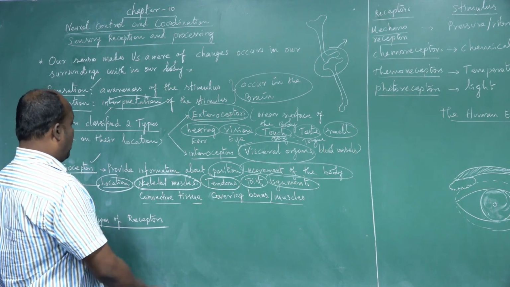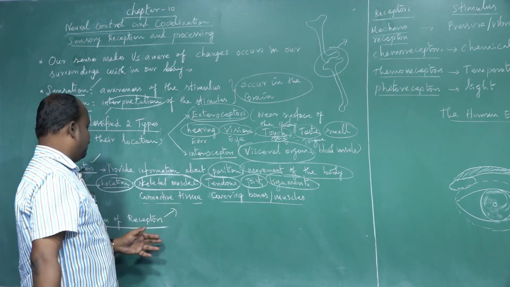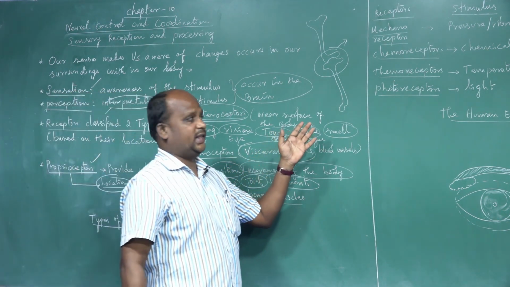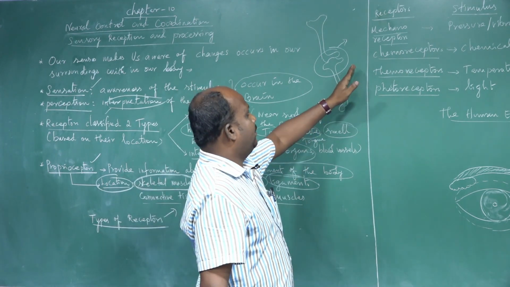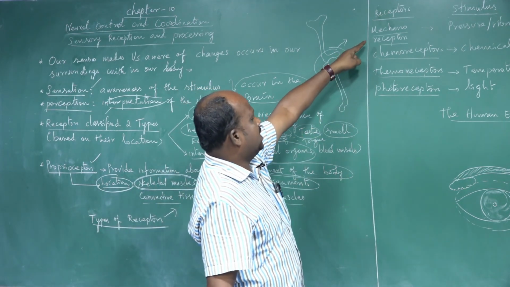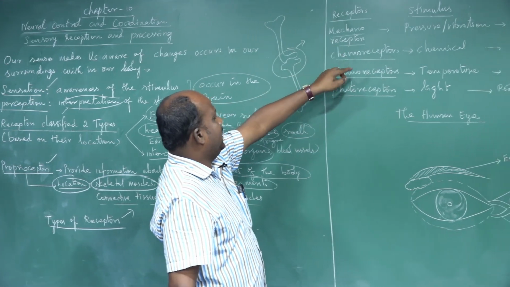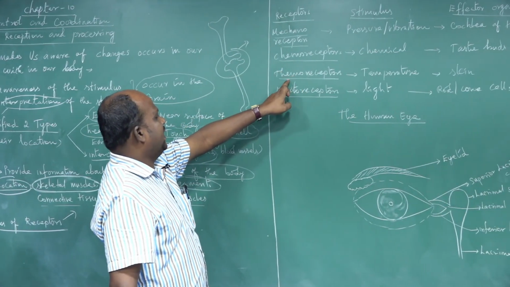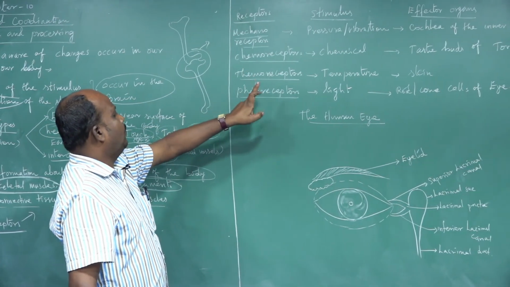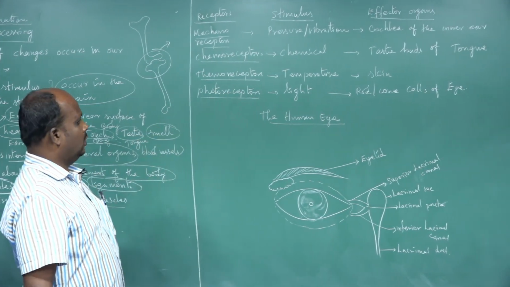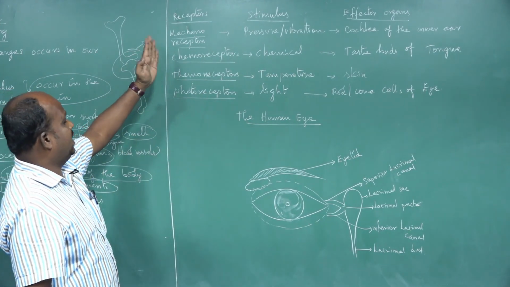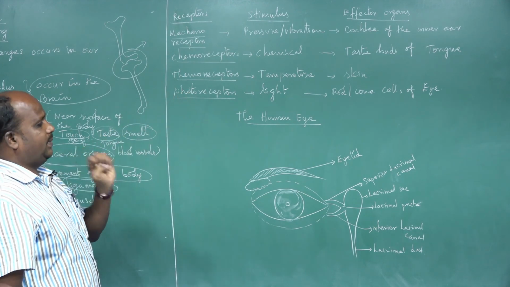Next, what are the different types of receptor present in our body? One is the mechanoreceptor, chemoreceptor, thermoreceptor and photoreceptor. These receptors receive stimuli from external elements.